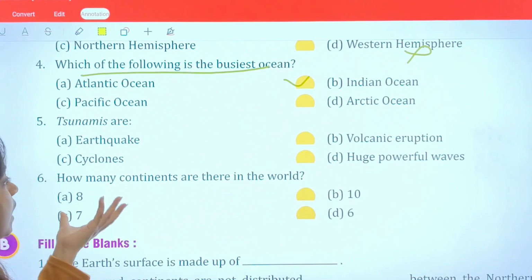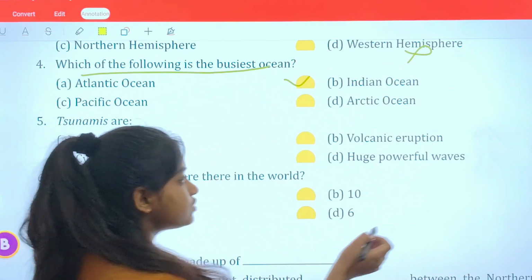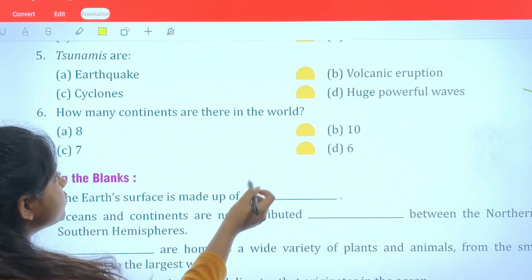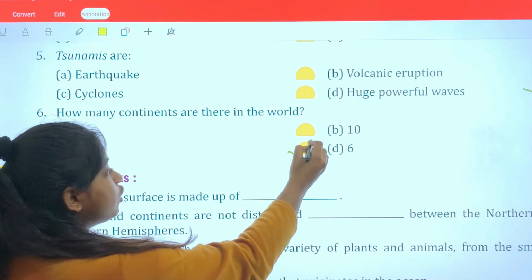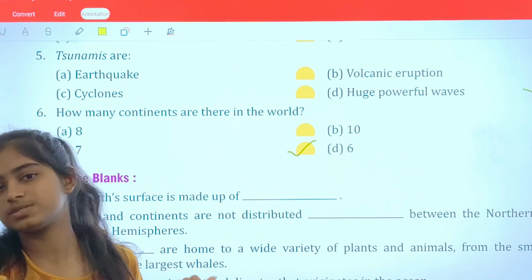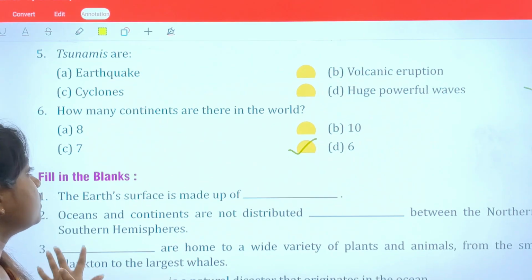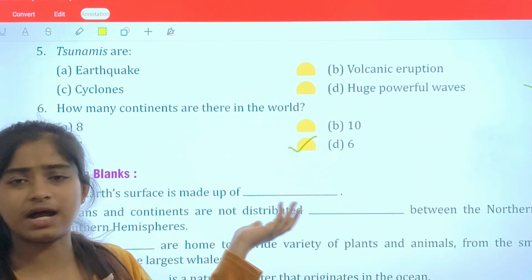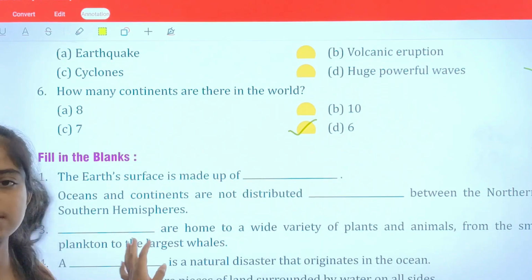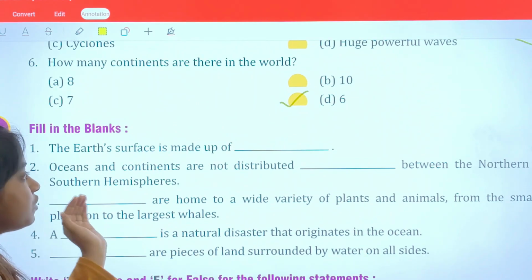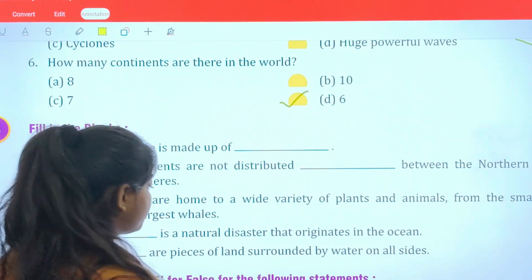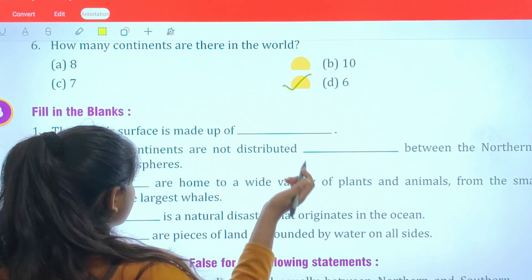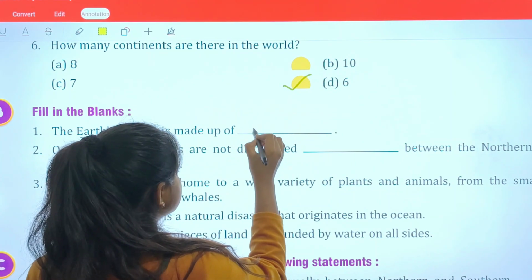What is a tsunami? A tsunami is a huge, powerful wave, which is again a natural disaster. How many continents are there in the world? We don't have options like 4, 5, 6, which we studied above in the chapter. You can see that other options are much larger than 7, which is not possible. So 7 is the correct answer. The Earth's surface is made up of what? The Earth's surface is made up of continents and oceans.